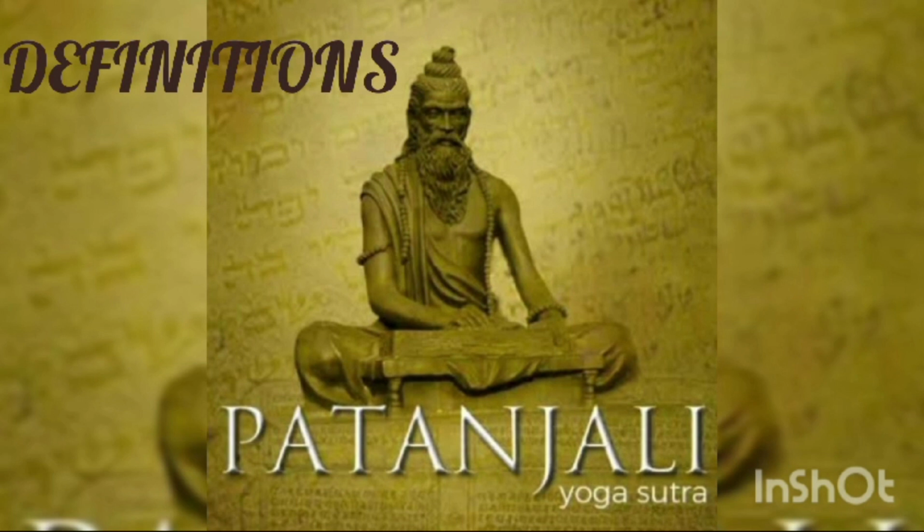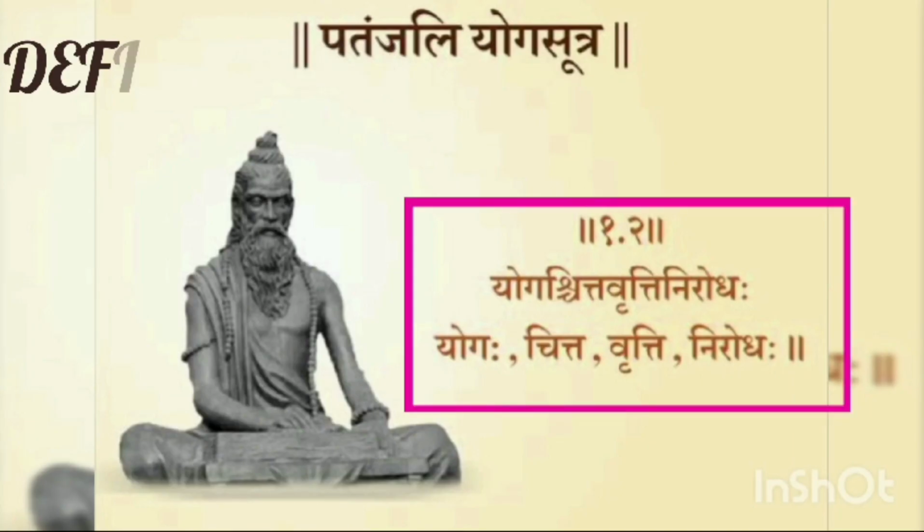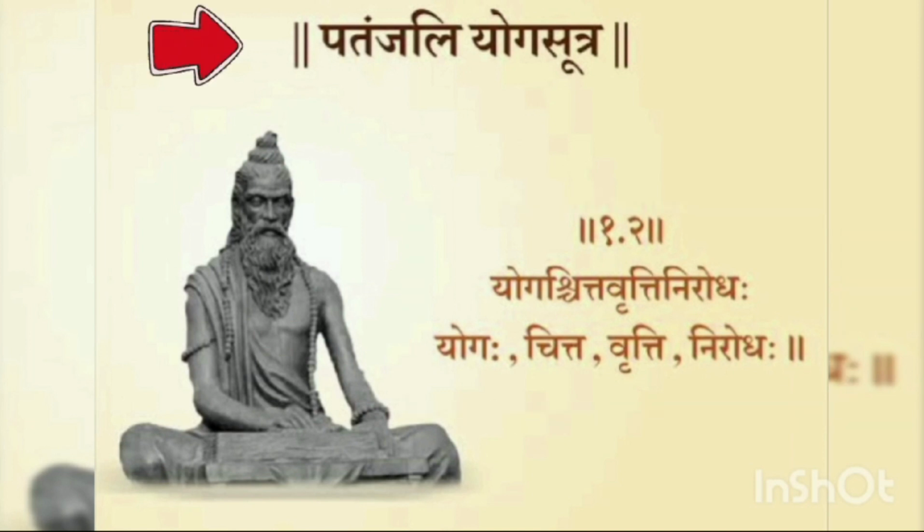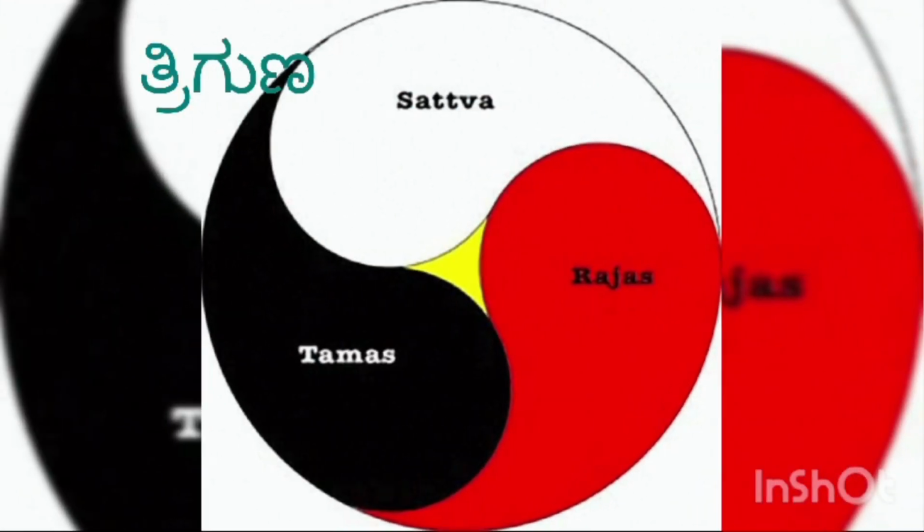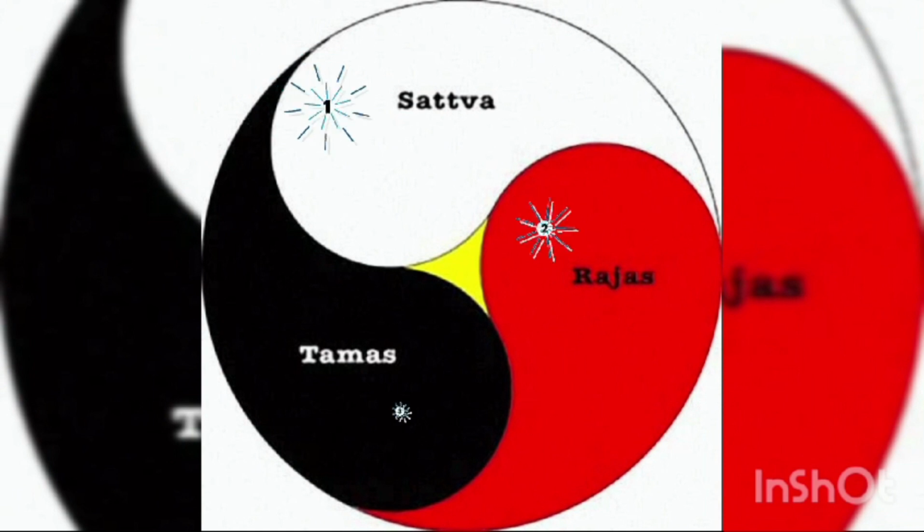The famous definition of Maharshi Patanjali: Yoga Chitta Vritti Nirodha, as per Patanjali Yoga Sutra. This is the definition given by Patanjali Maharshi. Here, our mind is called the Chitta. It is the source for everything. Likewise, we have the productive cause of all the trigunas. The trigunas are Satvika Guna, Rajasika Guna and Tamasika Guna.